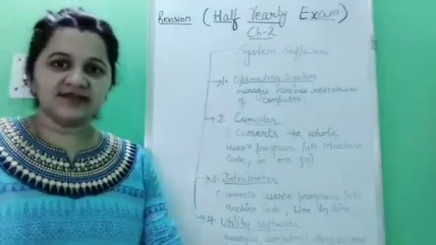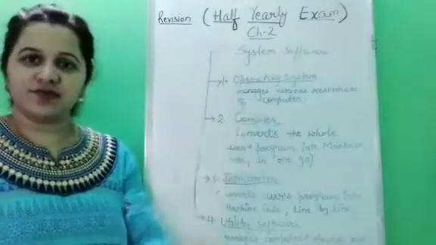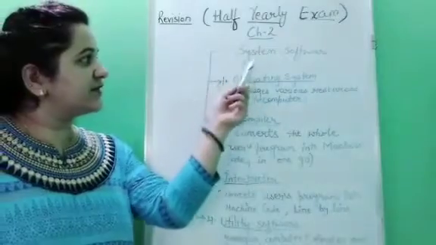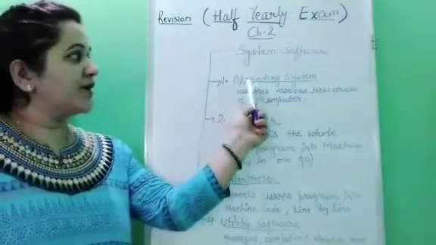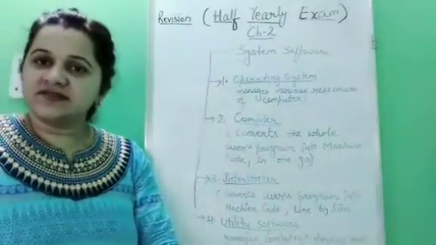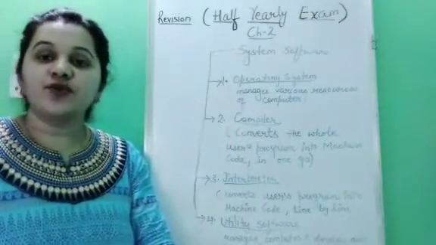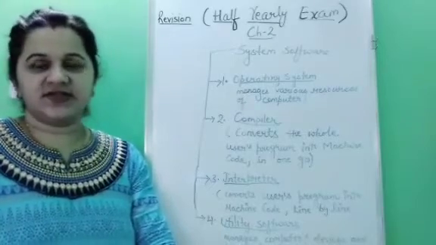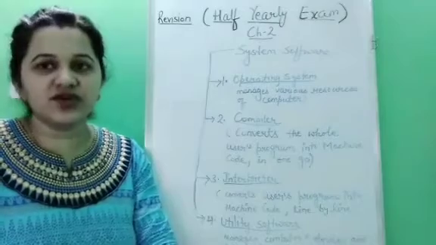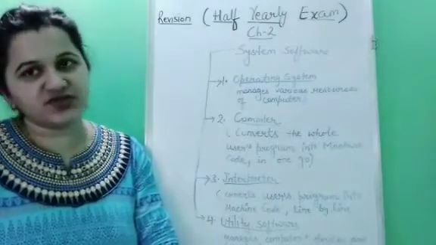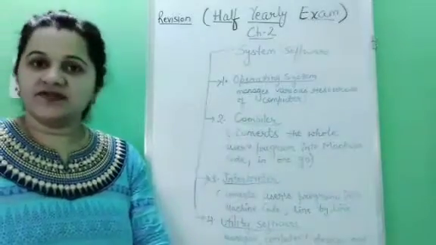So now let us discuss the types of system software. Now children, system software is further divided into these parts. Now what are they? Operating system. Operating system is a set of programs which controls all the activities and all the resources of a computer system. It makes sure that a computer works in an efficient manner. Okay children? Next, compiler. Now, what is a compiler?